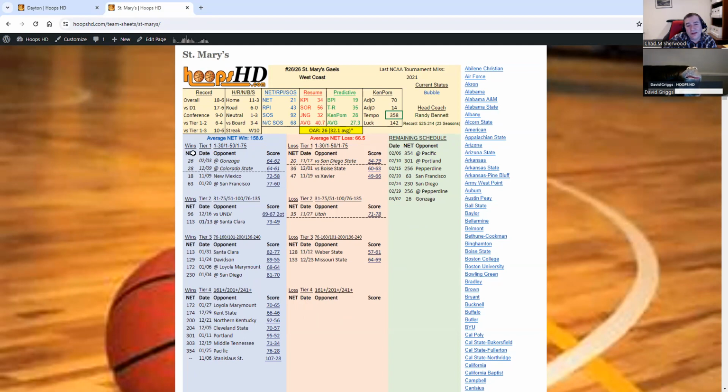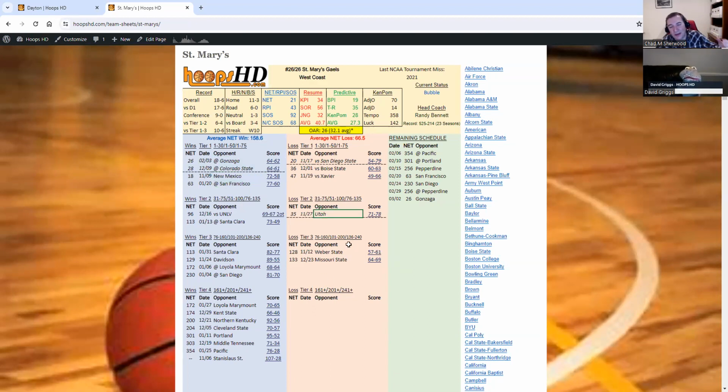Let me throw one other thing out here. In tier one and tier two, you see occasionally teams that are in italics and a little line separating them out. You don't see that in tier three or four, but you do see it in tier one and two at some locations. The NCAA has actually split tier one and tier two into a 1A, 1B, and a 2A, 2B. Basically, if your win is over the top half of tier one, which means 1 to 15 at home, 1 to 25 neutral court, and 1 to 37 on the road, you are considered tier 1A and you will be in italics and above that line. Otherwise, 1B below that line.